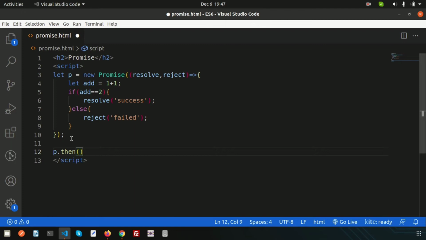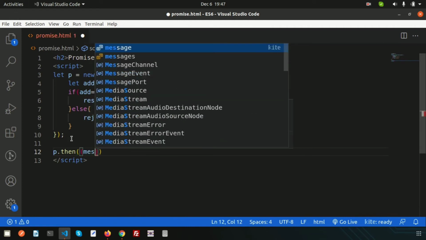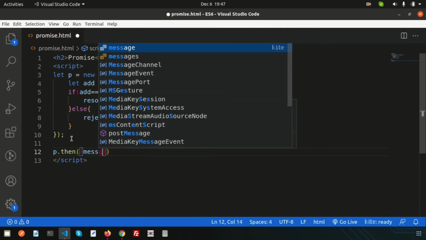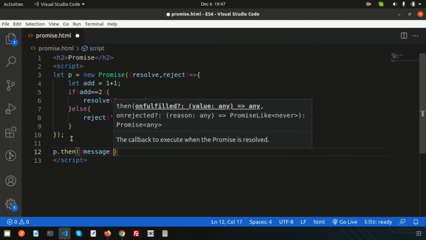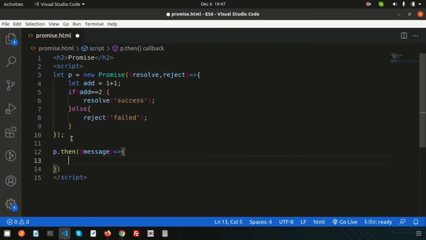I am setting some message here. Write message, and let's use the arrow function, and inside simply write console log with the message. What is the variable name? That is message.